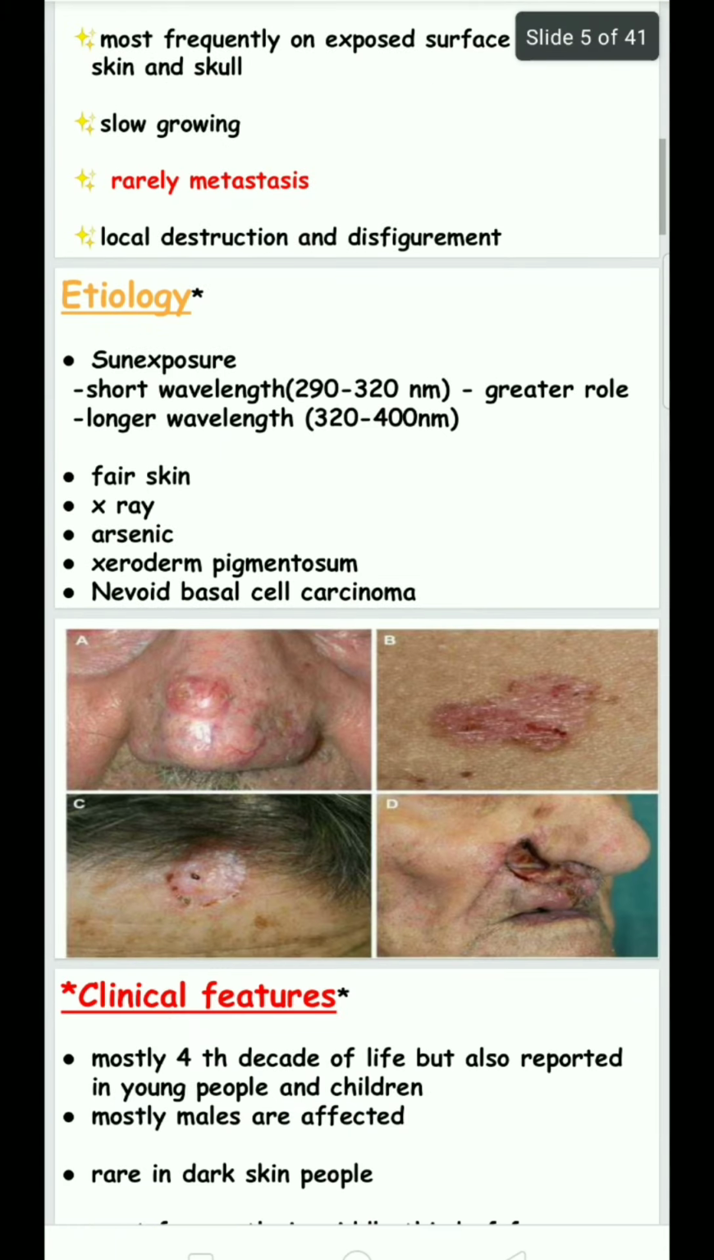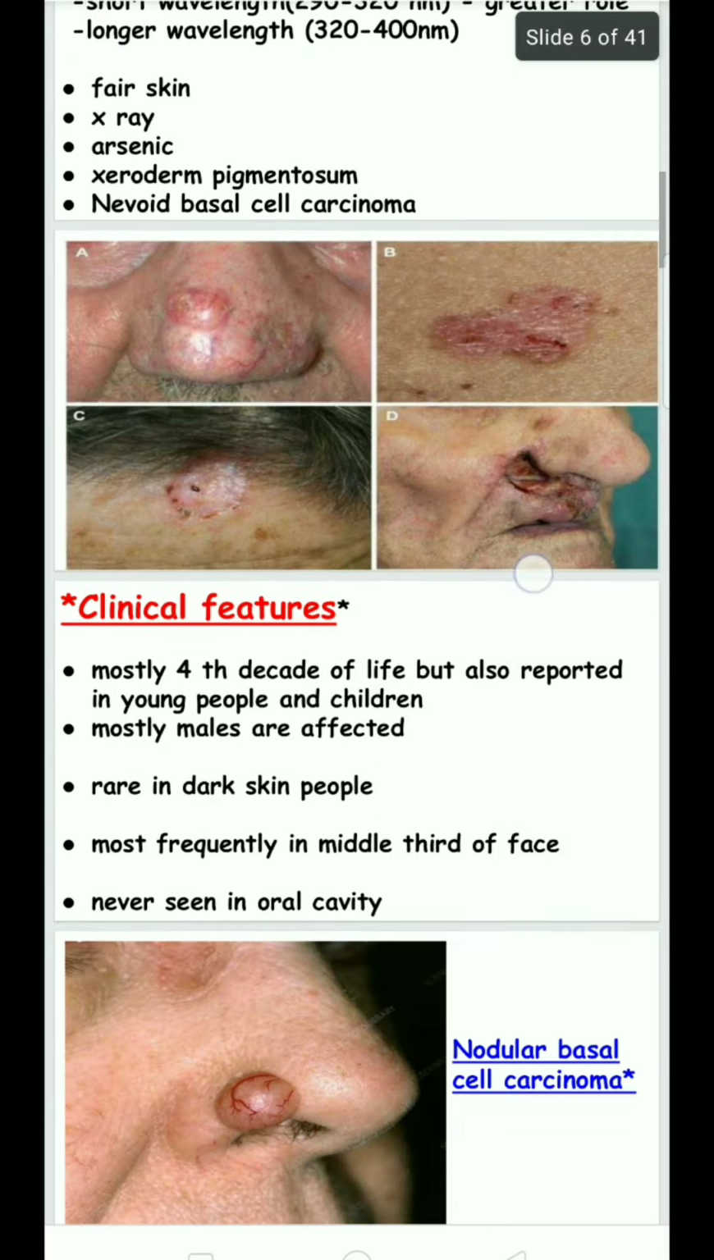In etiology, frequent sun exposure is a cause. The sun emits shorter wavelengths and longer wavelengths, and the shorter wavelengths play a greater role. Fair skinned people, X-ray radiation or radiation therapy, and arsenic lead to basal cell carcinoma. People having xeroderma pigmentosum and nevoid basal cell carcinoma syndrome are more prone to it.